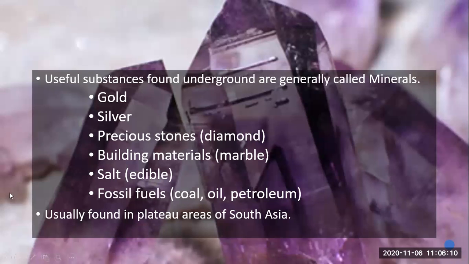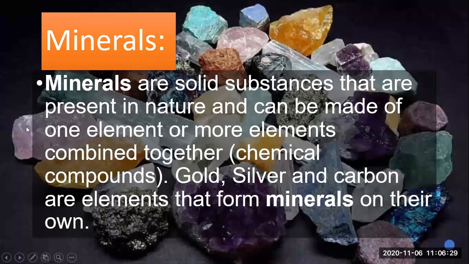Okay, so useful substances found underground are generally called minerals. They include gold, silver, precious stones like diamond, building material like marble, salt, which is edible, fossil fuels as well. Here you can see that I have written minerals are solid substances, not always. Most of the minerals exist in the solid form, but that doesn't mean there is no other form of the mineral.